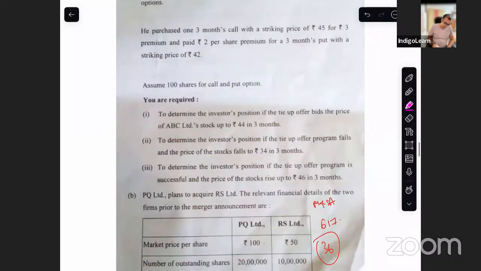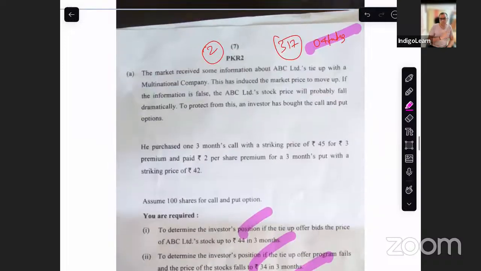You are now supposed to determine if the offer is successful, not successful, and so on. This is a super simple problem. I'm not getting into this problem, but it's so simple. It is page number 317 and question number 2. Options and futures, derivatives part.